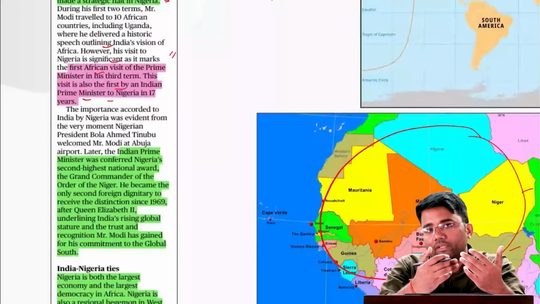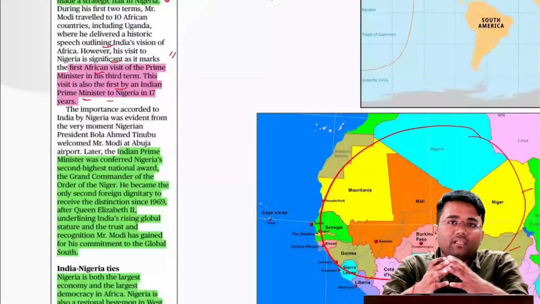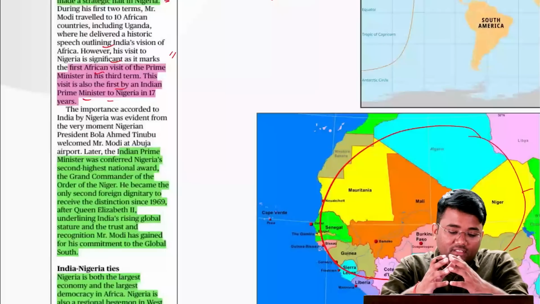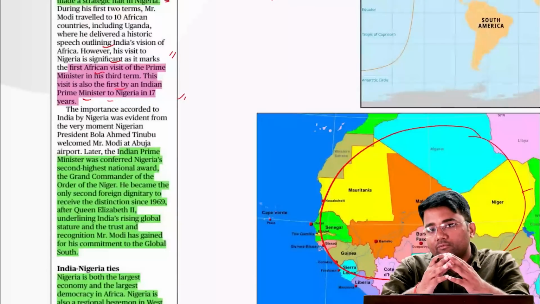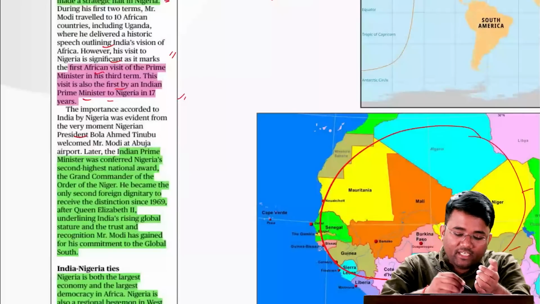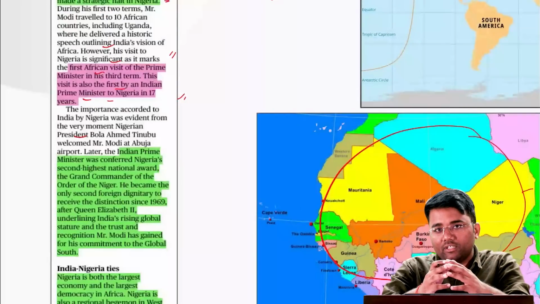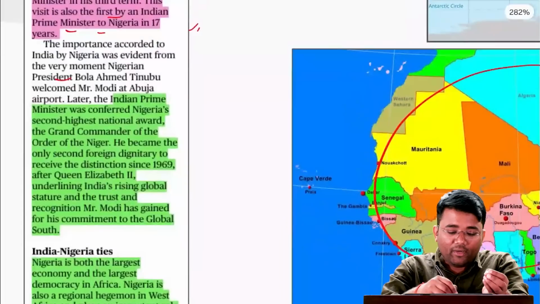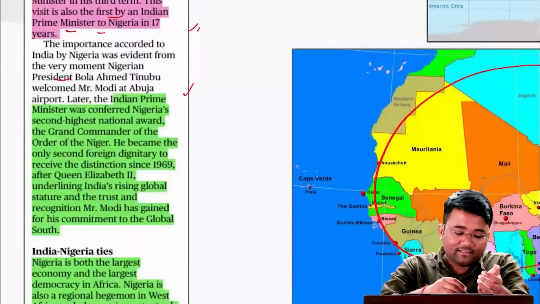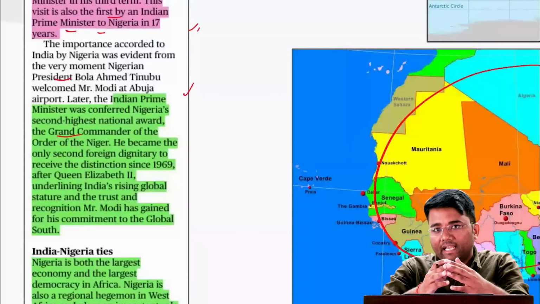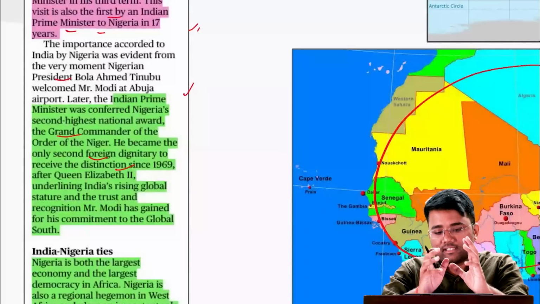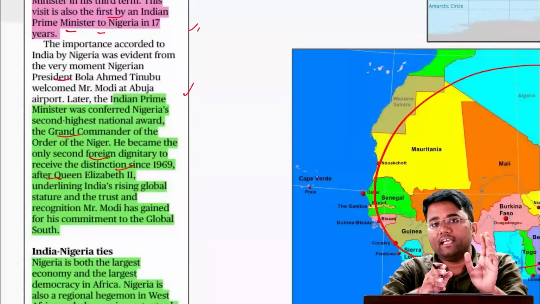When our Prime Minister visited for the first time in 17 years, Nigeria also reciprocated in the same manner. It was very evident that the Nigerian president welcomed Mr. Modi at the airport itself, which is somewhat symbolic but a very significant event. Also, the Indian Prime Minister was conferred with Nigeria's 2nd highest honor, the Grand Commander of the Order of the Niger, and he is only the 2nd foreign dignitary to receive this distinction since 1961, after Queen Elizabeth II.